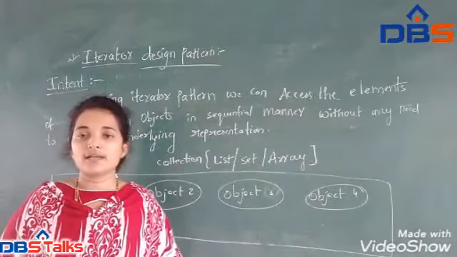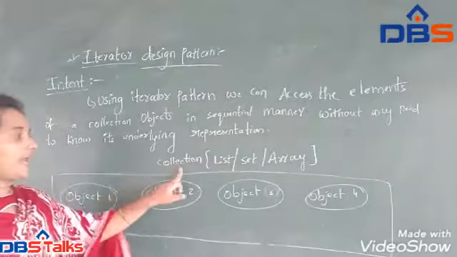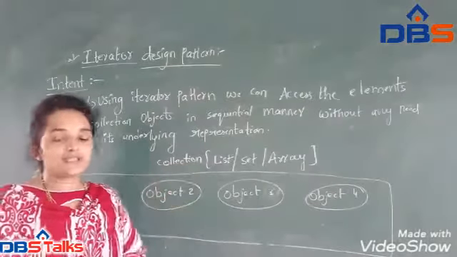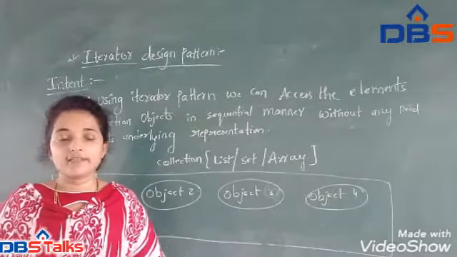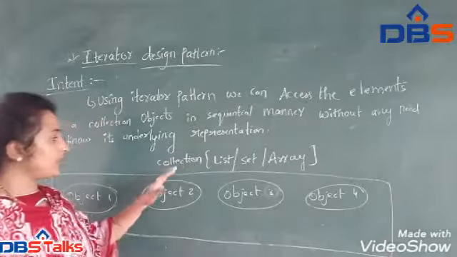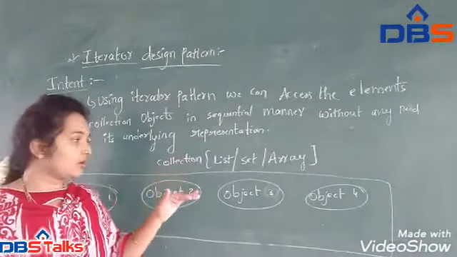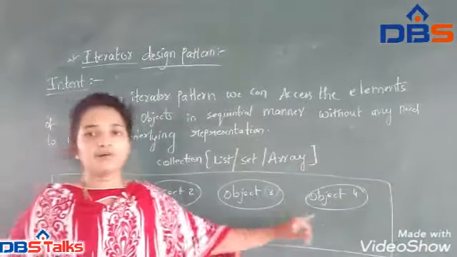If you see a small diagram, we can understand it very easily. This is the diagram we have. Here I have the collection. The collection is nothing but one container. In this container we have a lot of objects. In the collection container we have 4 objects: object 1, object 2, object 3 and object 4.